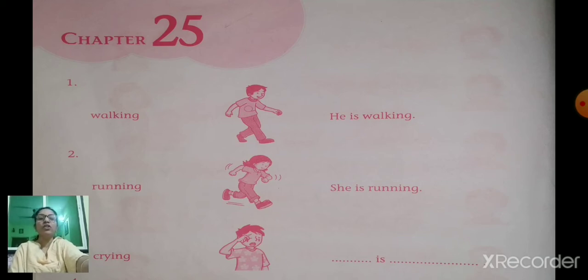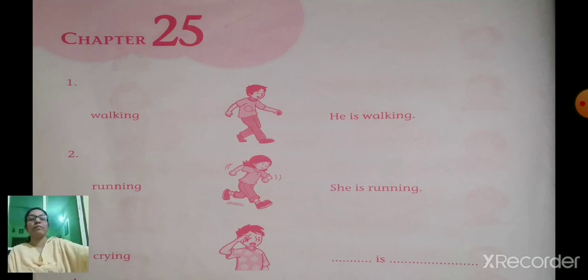Now see the first one. The word is walking. What action is this boy doing? He is walking. So the sentence is he is walking. So this first and second one are already done for you. We will just read. Now see number 2. What action is the girl doing? Running. So what is the sentence? She is running. First one is he is walking. Second one is she is running.